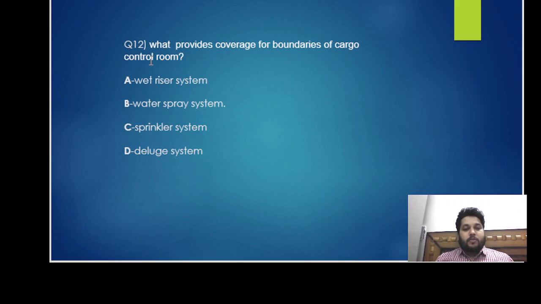Moving on, question number 12. What provides coverage of boundaries for cargo control rooms? A, the wet dry system. B, the water spray system. C, the sprinkler system. D,